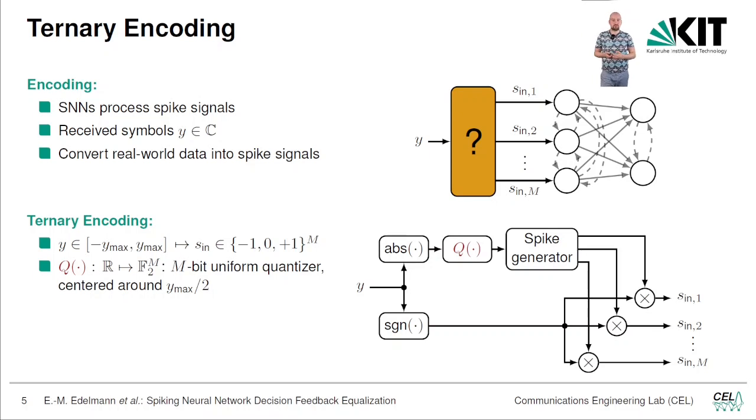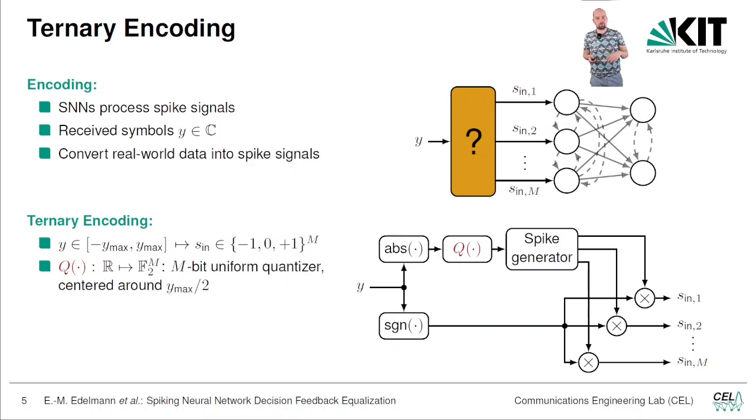We use an M-bit uniform quantizer, and we take our signal Y, we take in the upper branch the absolute value of it, then we quantize it, and then we have the spike generator, which just puts out the different quantization bits. So if we have M quantization bits, we get out M spike signals, and the spike signals are just described by whether the quantization bit is 0 or 1.